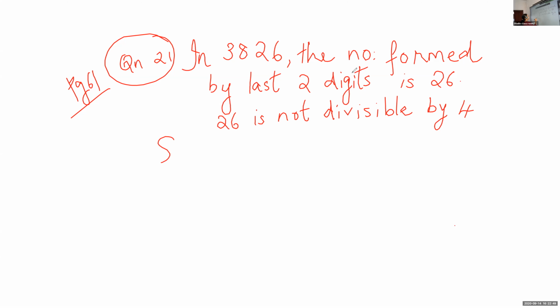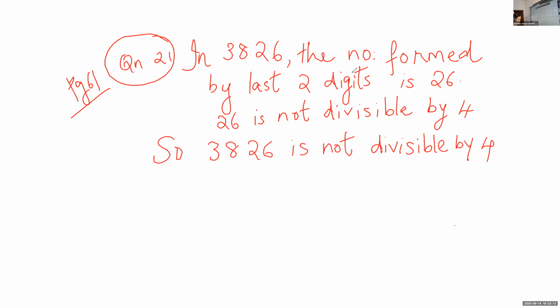So 3826 is not divisible by 4. Hence, some chocolates will be left undistributed.